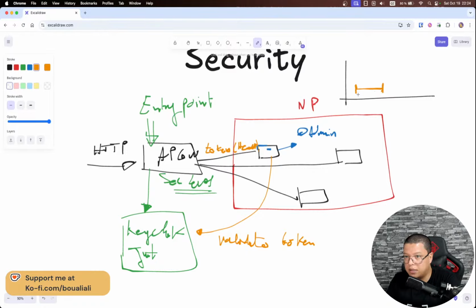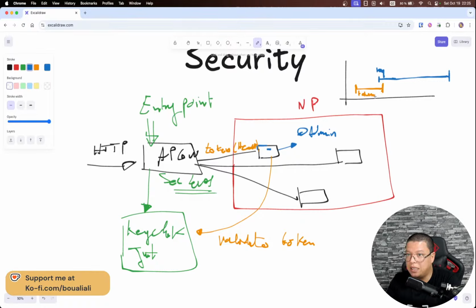This is the token expiry date, or the token living time. So I send my request at this time. Here, this is my request, and the request, among all the microservices, will take this amount of time.